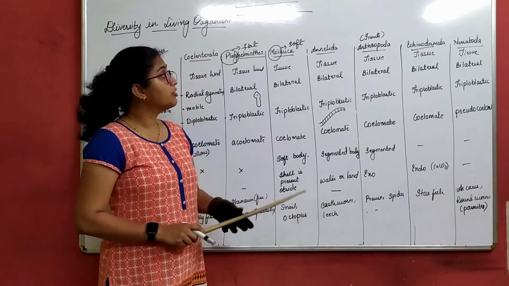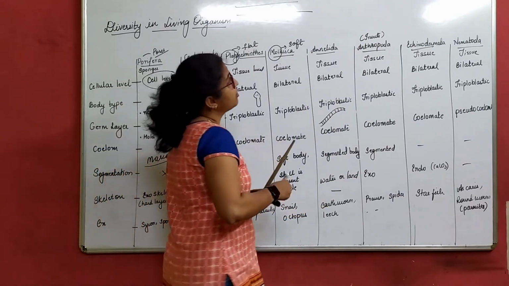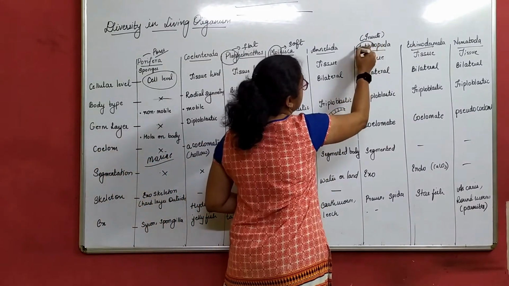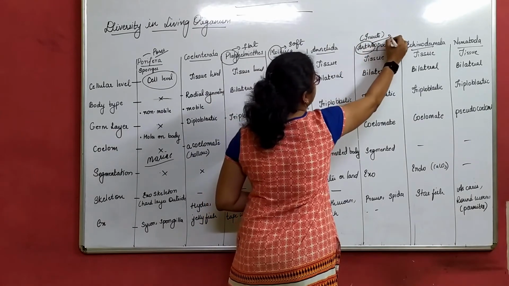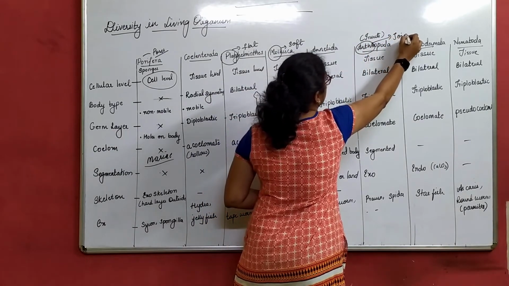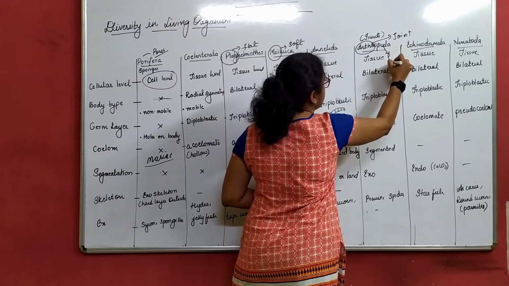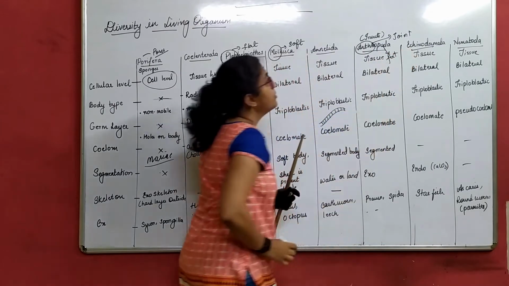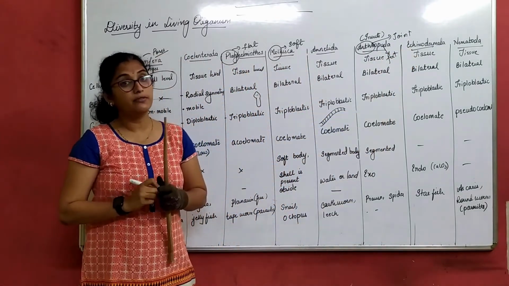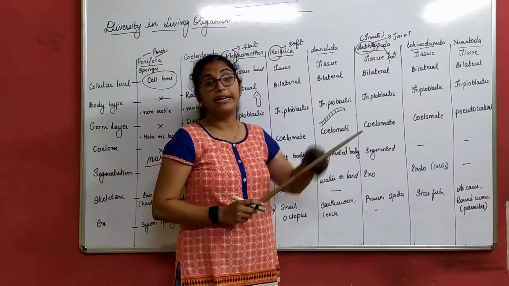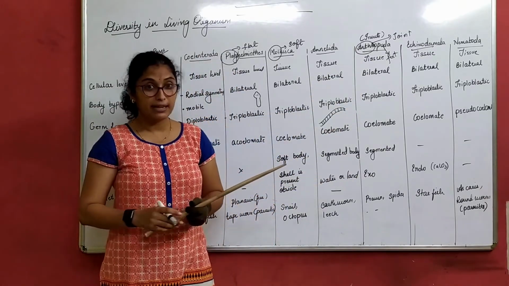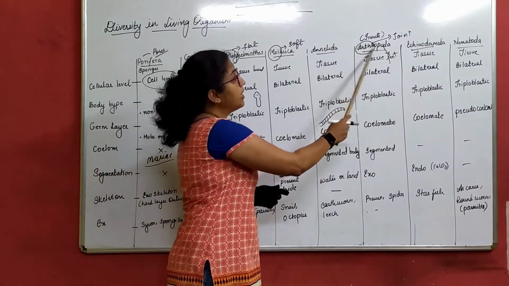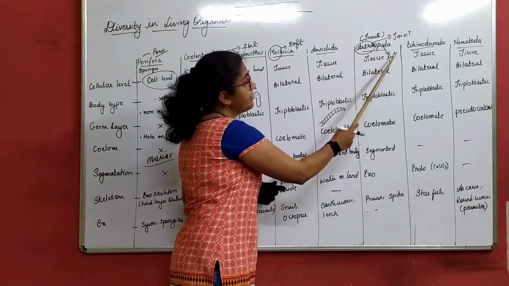Next we go to Arthropoda. The word arthro means joint, and poda is nothing but feet, or another word I can use here is appendage. What do you mean by that? I'll explain. The word Arthropoda means joint feet.